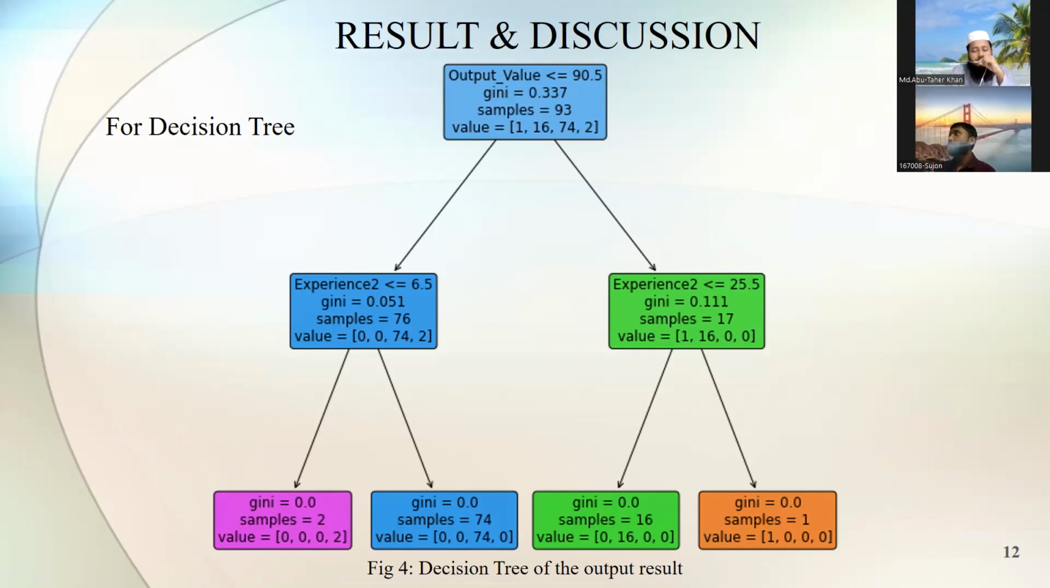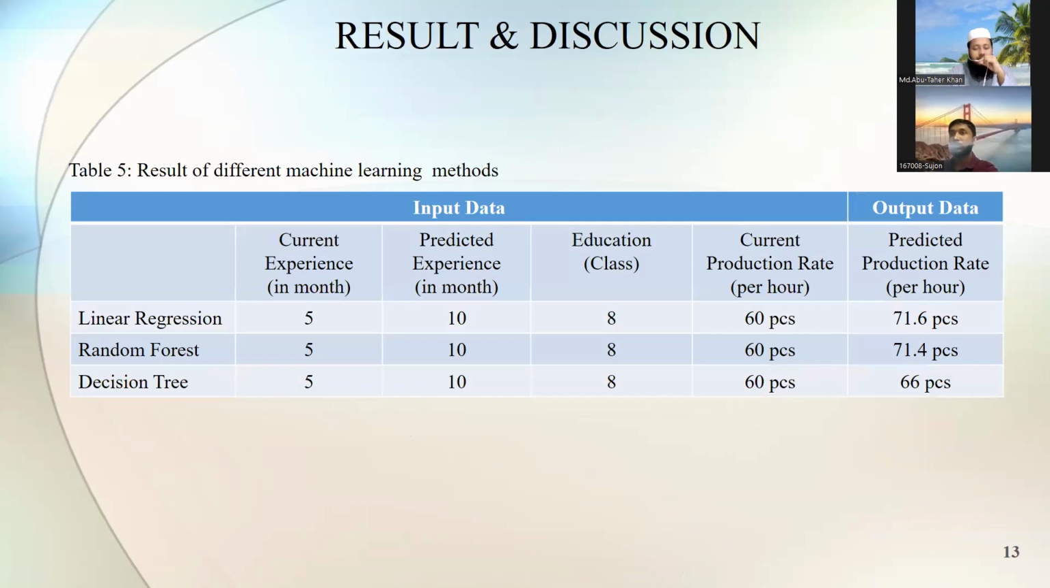There are 70 samples in the excellent category, and there are 76 samples in the good category. And predicted experience is also subdivided into 2 categories based on experience. In this way, we have also trained our data with linear regression and random forest, and we have got the result here: 71.6 pieces, 71.4 pieces, and 66 pieces.